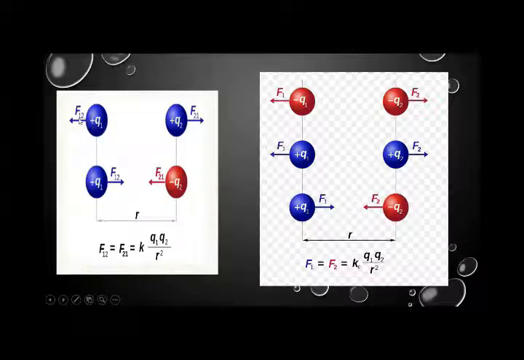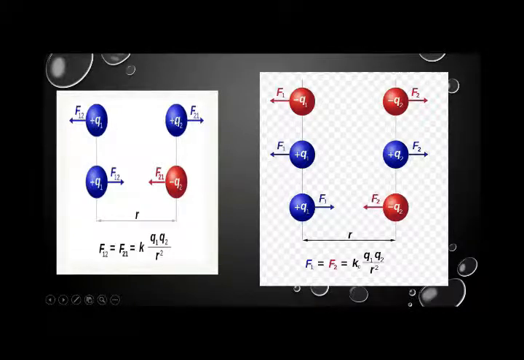And here we have F21. It is the electrostatic force on the charge q2 by the charge q1.